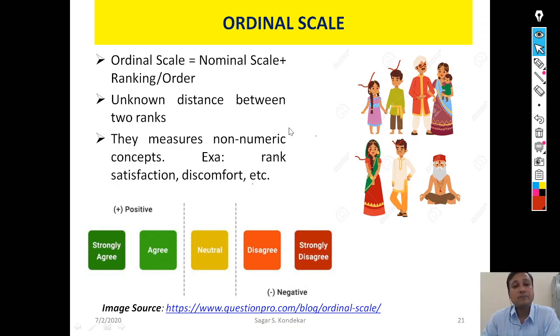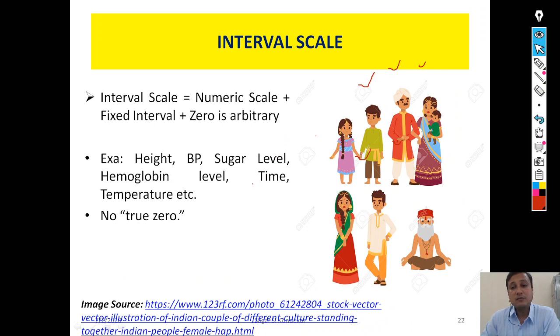Now I will come to the next slide. Interval scale. What is the interval scale? Interval scale is the numeric scale. This is very interesting. Interval scales are numeric, they are in numbers. They do have fixed intervals, and 0 is arbitrary. There is no meaning to the 0.